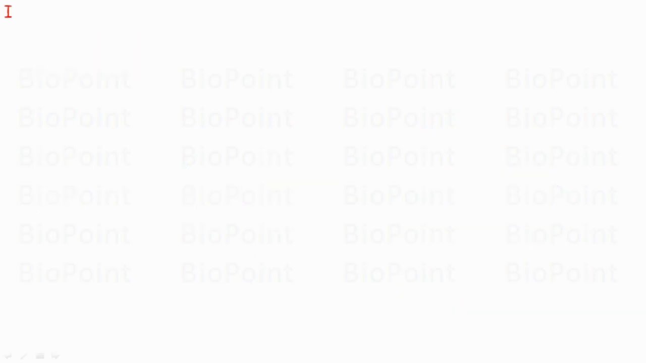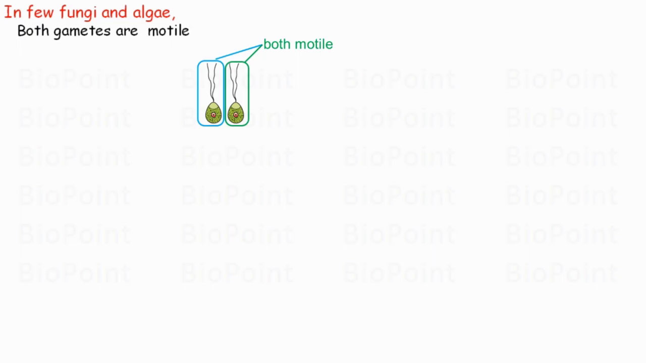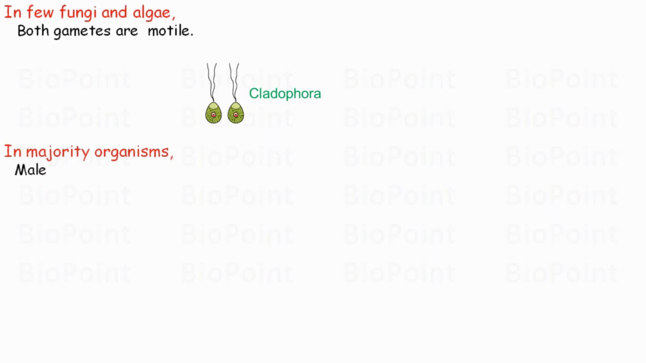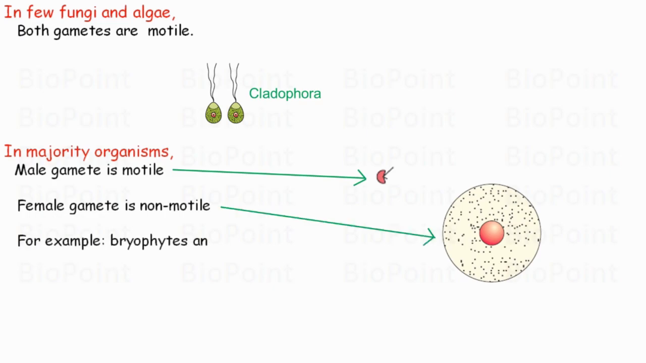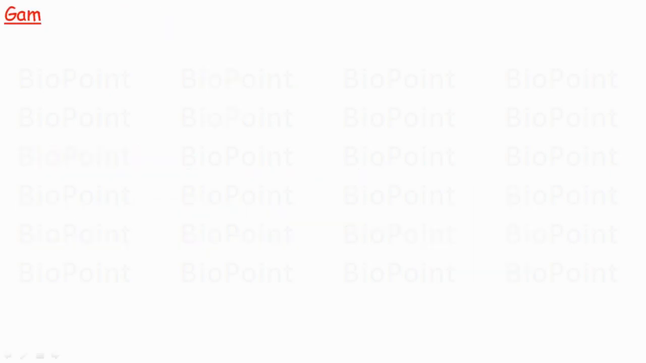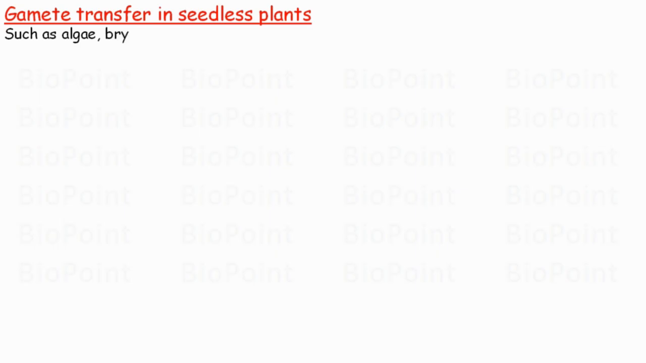In a few fungi and algae, both male and female gametes are motile, like we discussed in the example of the alga Cladophora in earlier lectures. While in the majority of organisms, the male gamete is motile and the female gamete is non-motile, for example in bryophytes and pteridophytes. So, we will start with discussing gamete transfer in seedless plants, that is algae, bryophytes and pteridophytes.